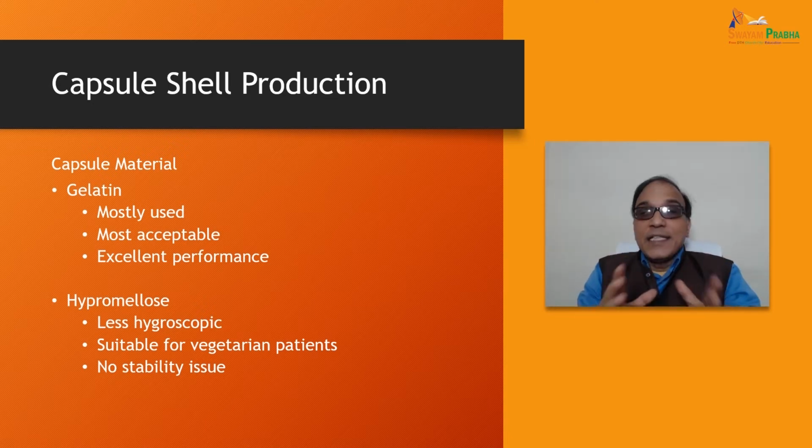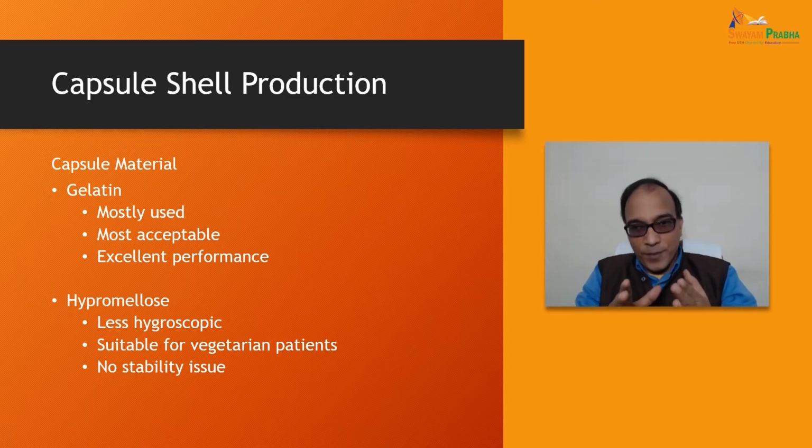Now, what are the materials required for the capsule shell production? Gelatin. It is mostly used, mostly acceptable, and shows excellent performance. While hypromellose may also be used, it is less hygroscopic, suitable for the vegetarian patient, and no stability issue is there in case of hypromellose.